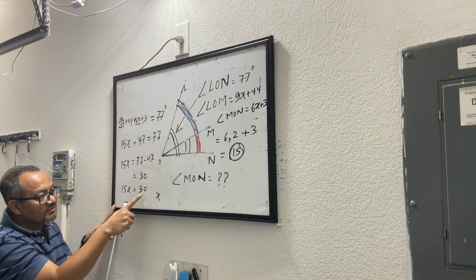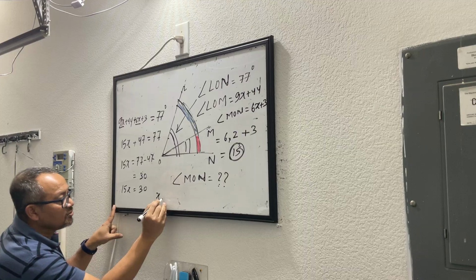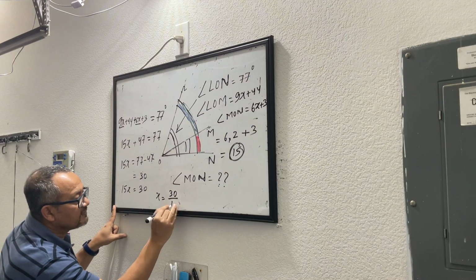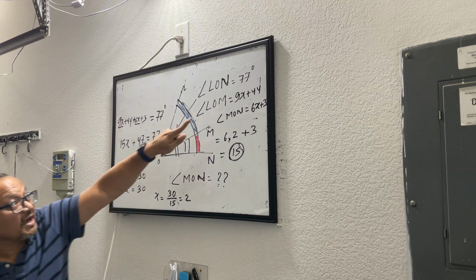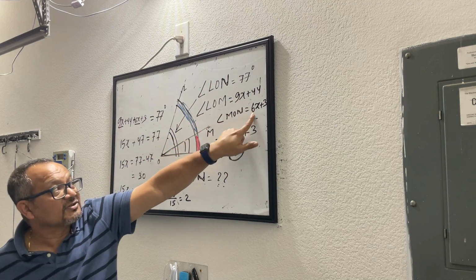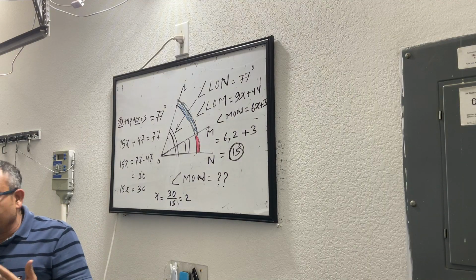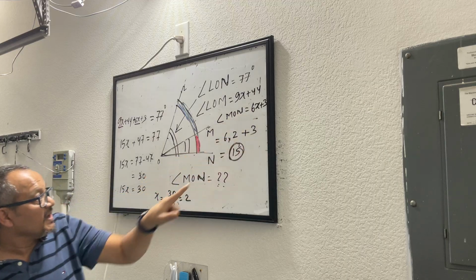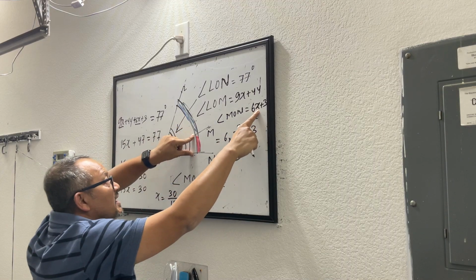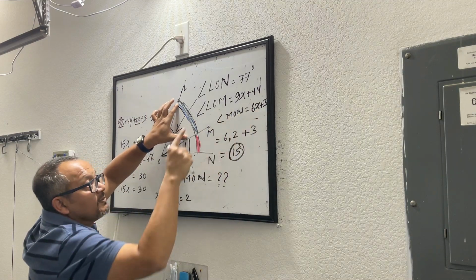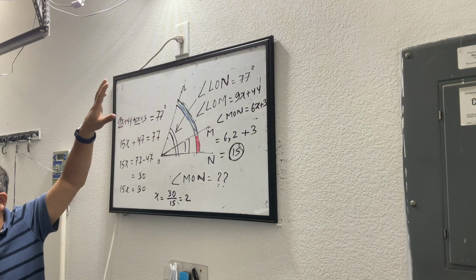So now 15x equals 30. So 15 times x is 30. That means x will be equal to nothing but 30 divided by 15, which is 2. So you got the value of x as 2, which was the unknown before. All these values that we had were in terms of x, and now we have decoded the value of x. So we'll just plug in the value of x. If you are trying to find the value of this angle, I will plug in the value of x in this equation. If I am trying to find the value of this angle, I will plug in the value of x in this equation. Does it make sense?